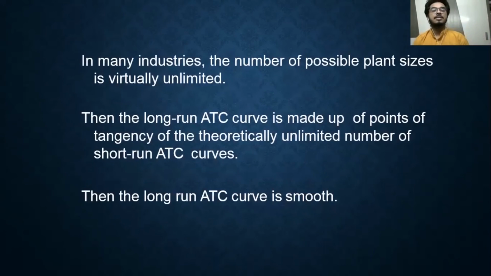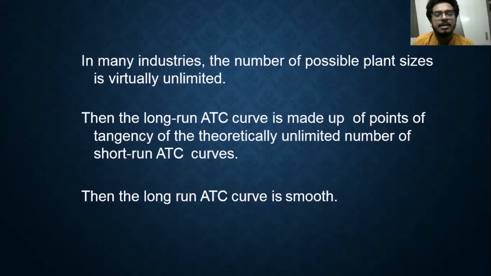In many industries, the number of possible sizes is virtually unlimited, especially in small and medium scale, micro scale enterprises, petty businesses.